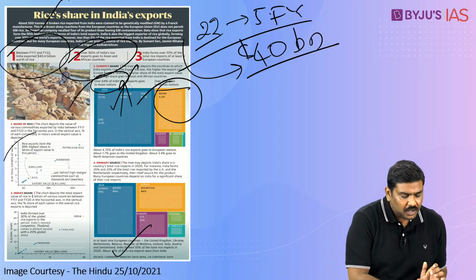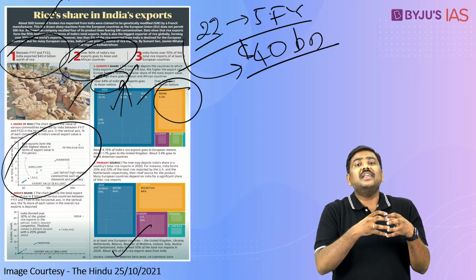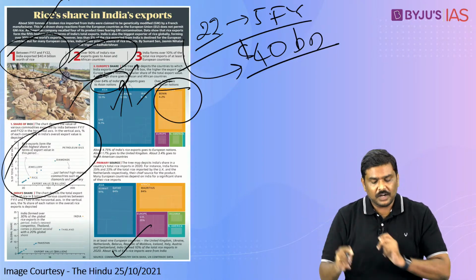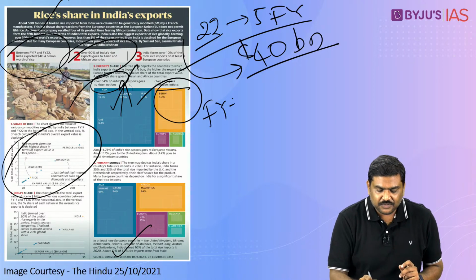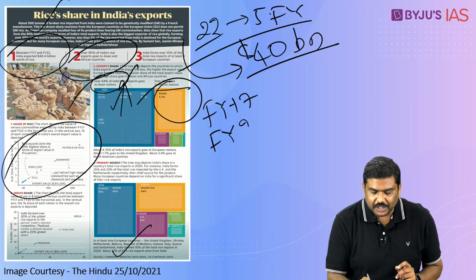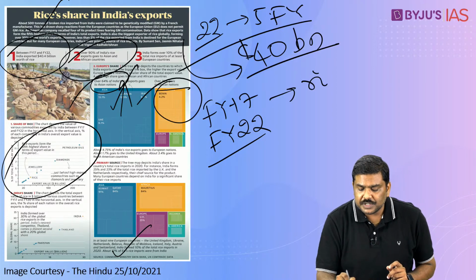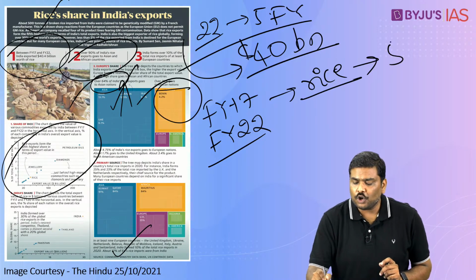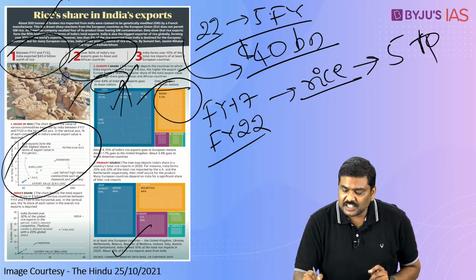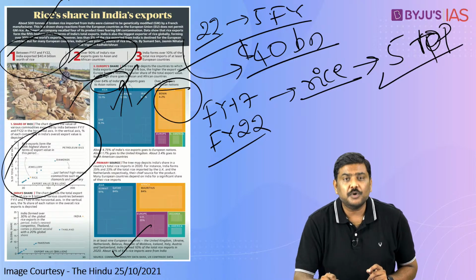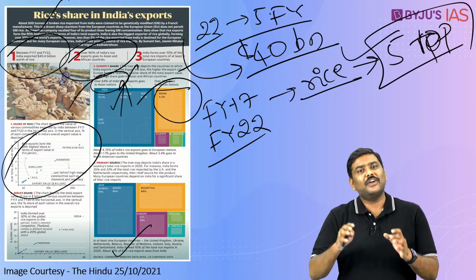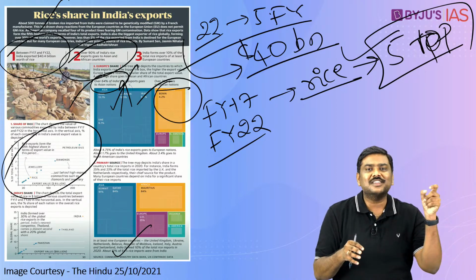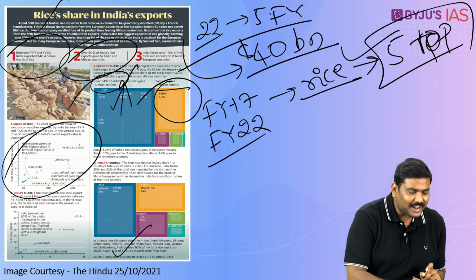Fourth very important point, if you consider the overall exports done from India to the rest of the world in the last 5 years, that is financial year 17 to financial year 22, rice exports from India will be in the top 5 exports. Is it okay? Top 5 exports, one of them is rice. In fact, the 5th largest export between financial year 17 to 22 is rice itself.